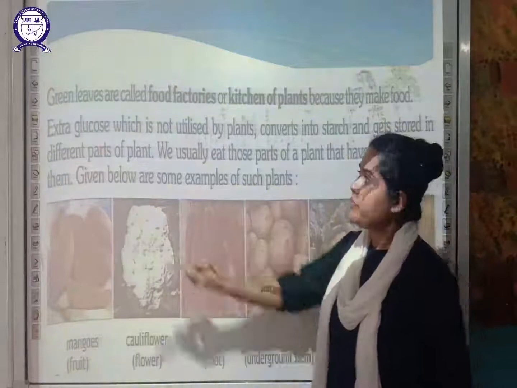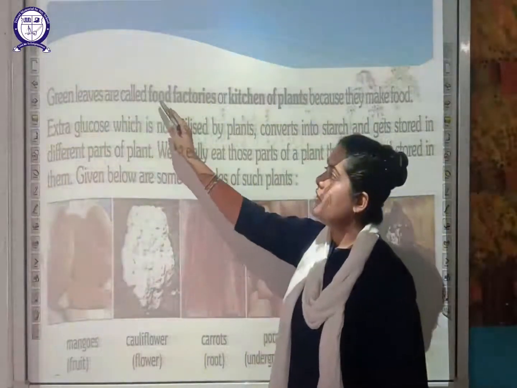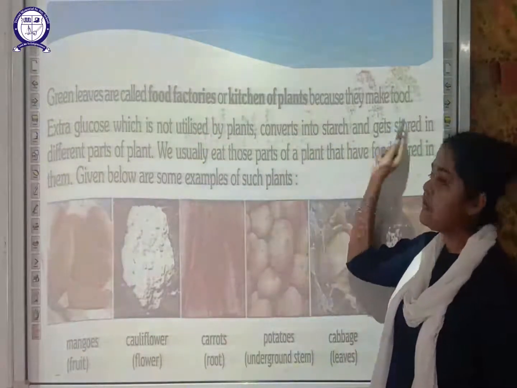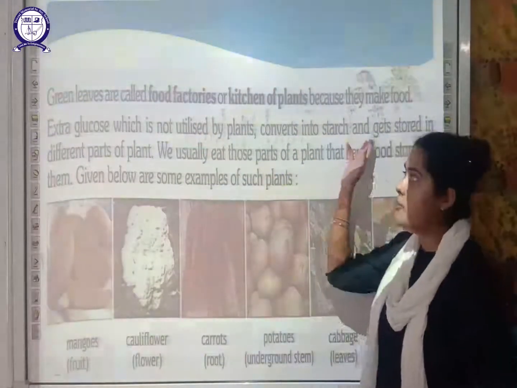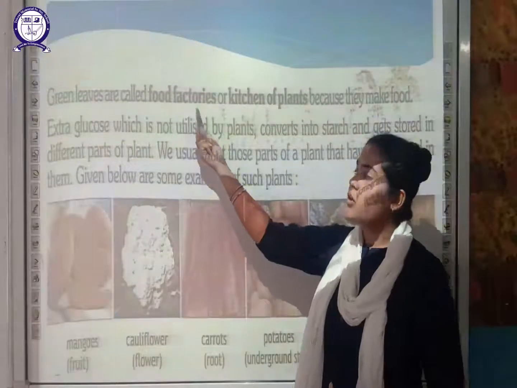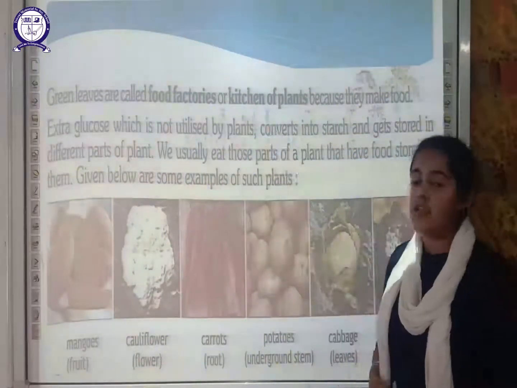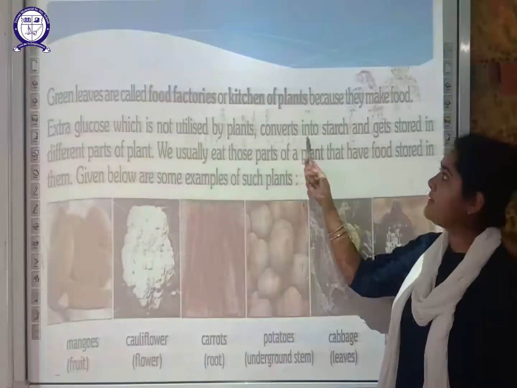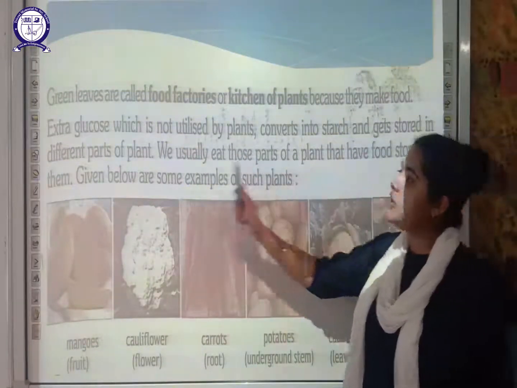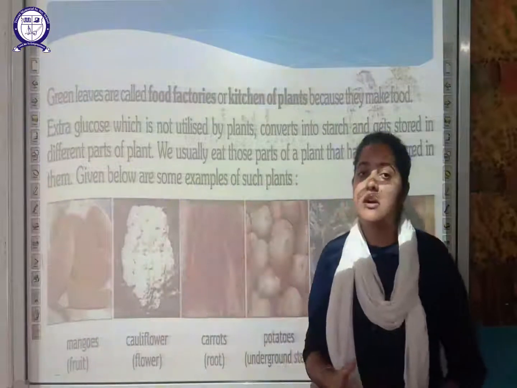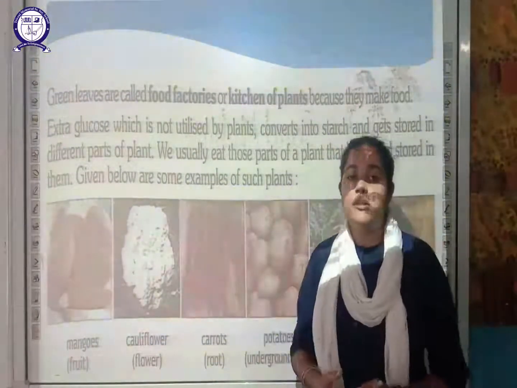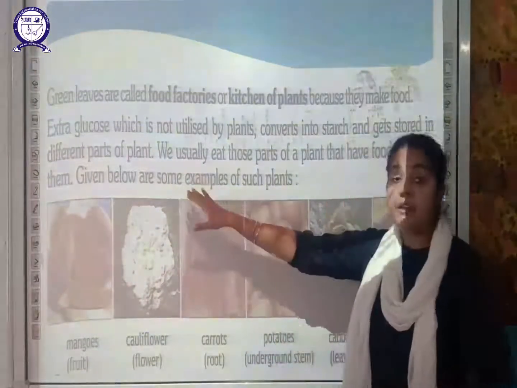That is why the green leaves are also called the food factories or the kitchen of the plant, because they make the food. The extra glucose which is not utilized by the plant is converted into starch and gets stored in different parts of the plant.